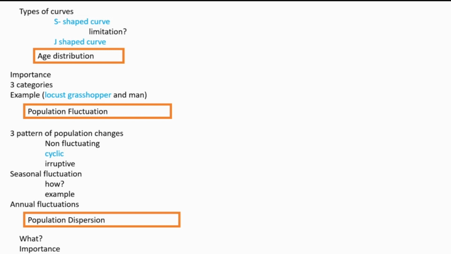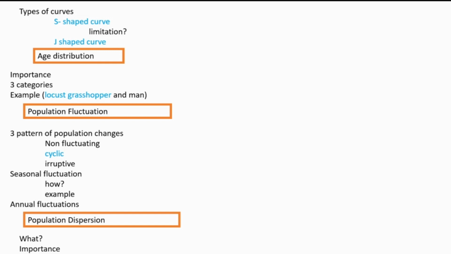We are going to see three categories of age, three age groups in a population. Pre-reproductive means those who haven't attained the reproductive stage, then those in the reproductive phase, and those in post-reproductive means they have already finished their reproductive phase. These are the three phases: pre-reproductive, reproductive, and post-reproductive.